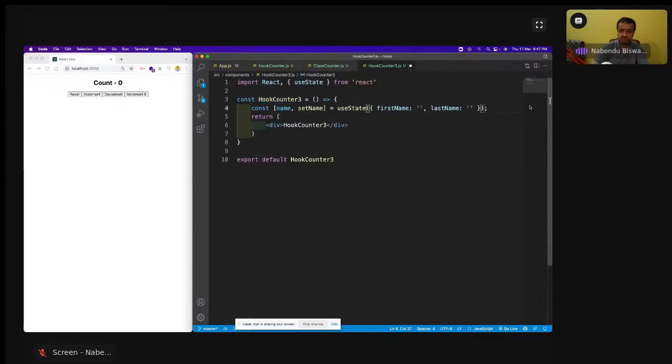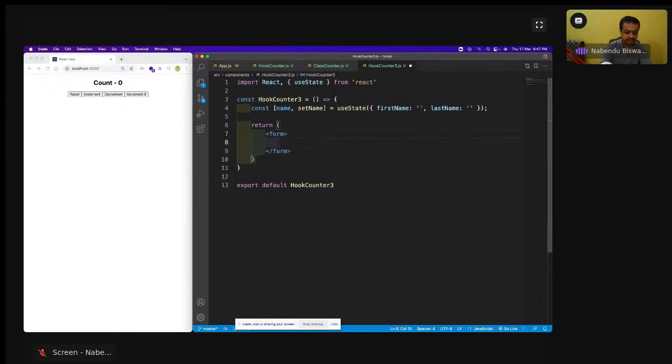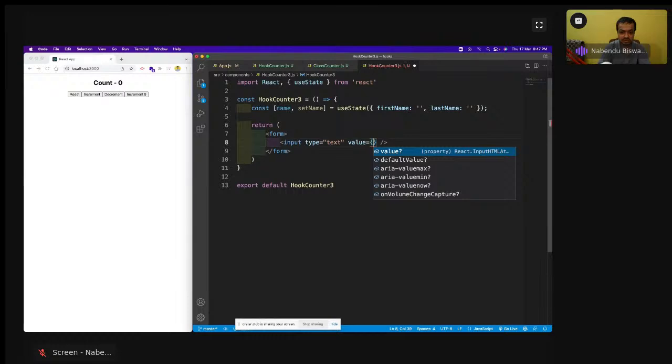Now let us do something, like let's have a form here. Form is there, then an input type text is there. So normal way only. Value is, so this is our controlled component, and we're going to use this controlled component here.